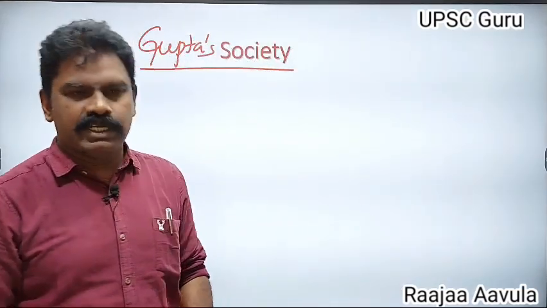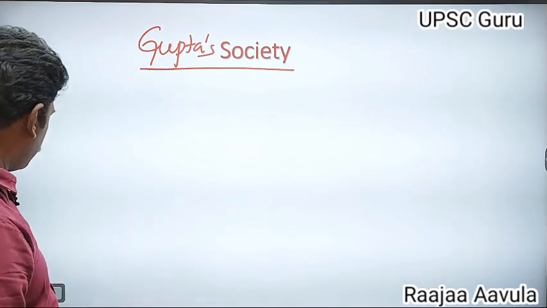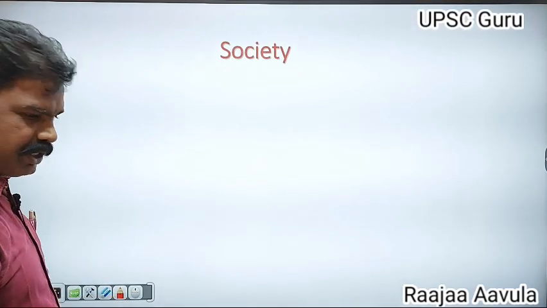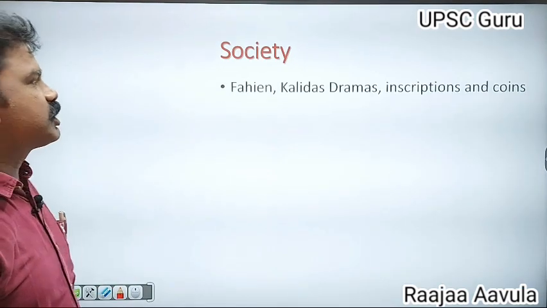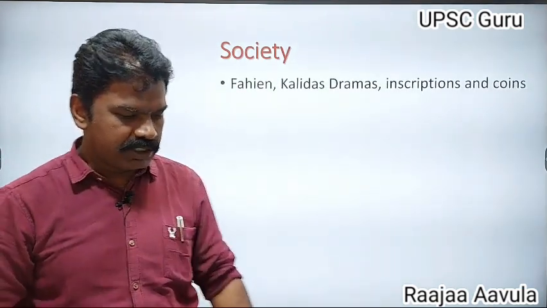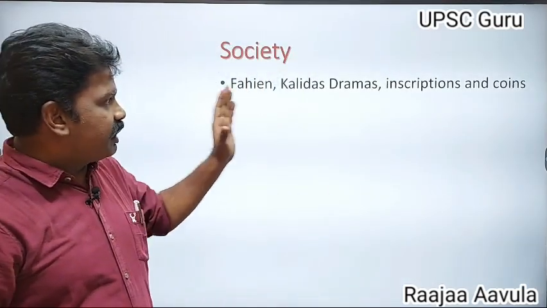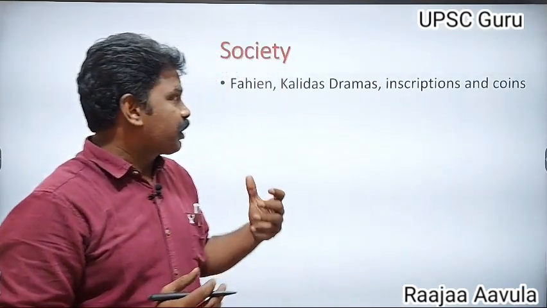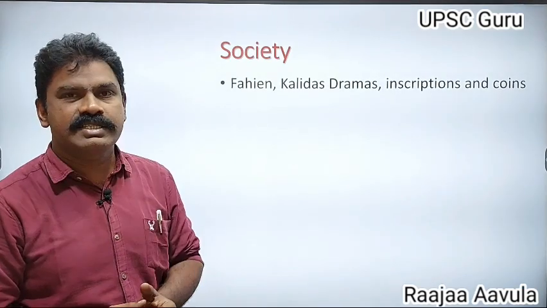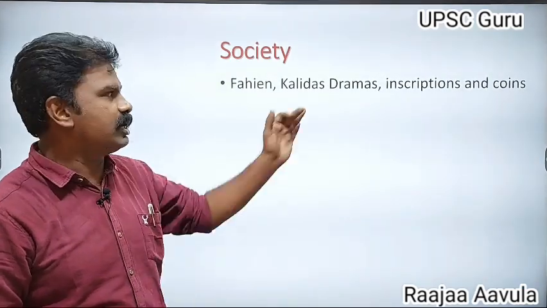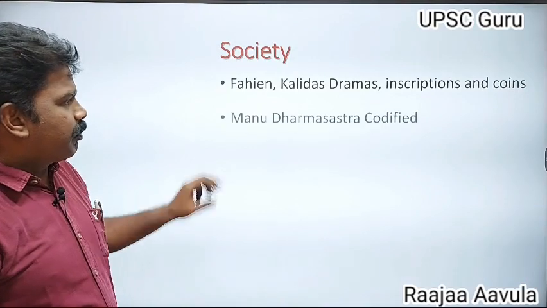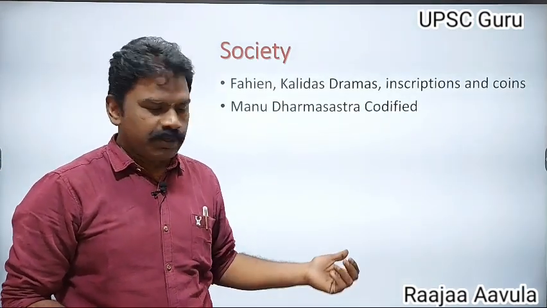It was very common in the ancient society. We know the society of the Gupta period from Fahian and Kalidas, dramas, inscriptions and coins. These are the sources of the Gupta society. We will know the social conditions of the Guptas from Fahian's books, Kalidas, dramas, inscriptions and coins. Manu Dharma Shastra was also codified during this period.